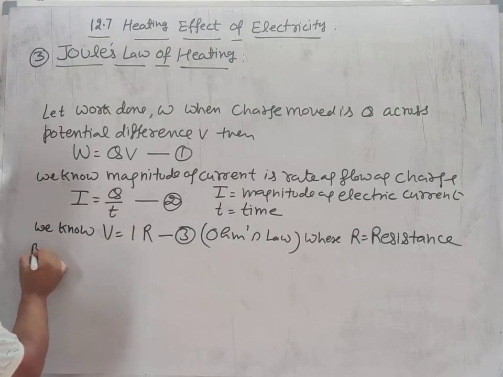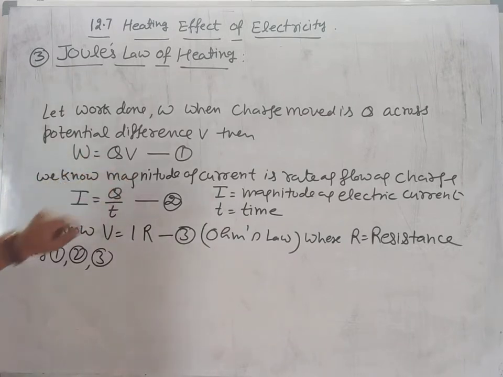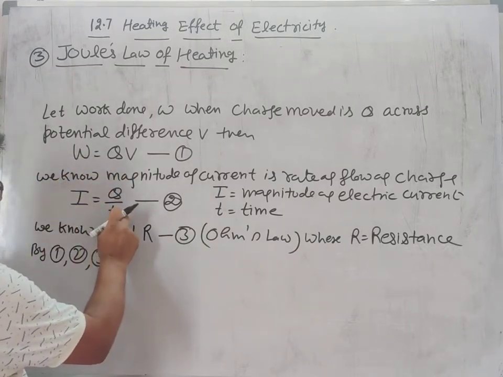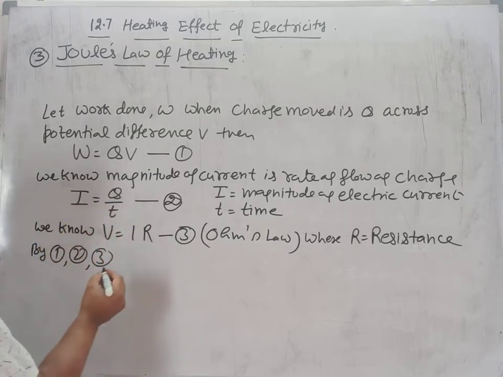Now by 1, 2 and 3, W is equal to QV, and Q is equal to IT.